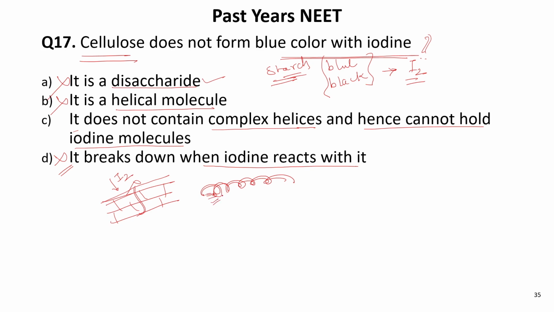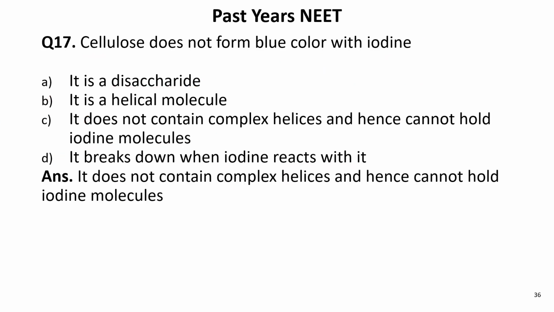That forms the helical structure, and in this helical structure iodine gets attached and forms a blue-black complex. So that occurs in the case of starch. That doesn't occur in the case of cellulose. So it does not contain complex helices and hence cannot hold the iodine molecule. This is the correct statement. This is the reason.